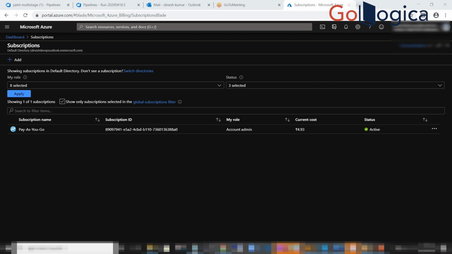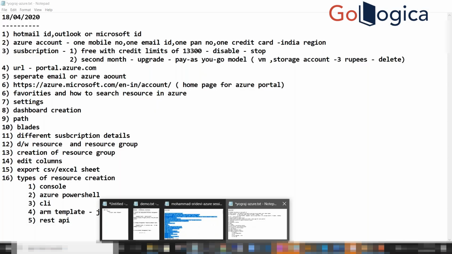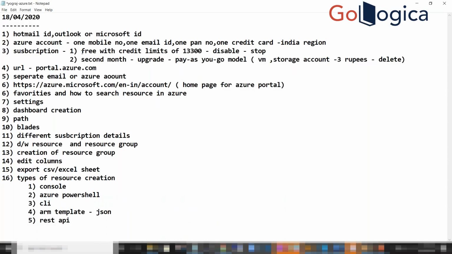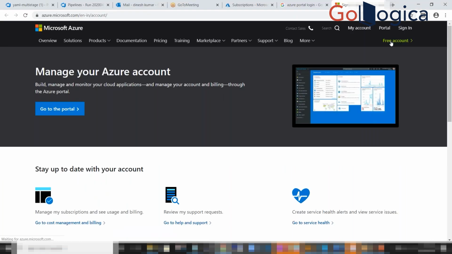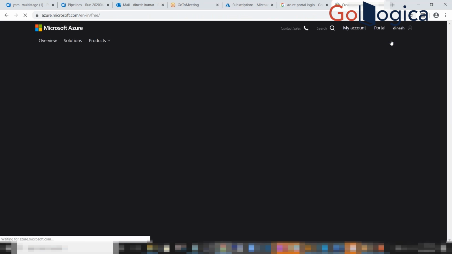In that, we have different levels of subscription. For example, if you're going with a personal account, the first subscription would be free with credit limits of 13,300 points. I'm saying this one is for Indian regions, and for other regions it will be in dollars or whichever currency you choose. I think you created the account with the Indian region or some other. Just click on this free account.